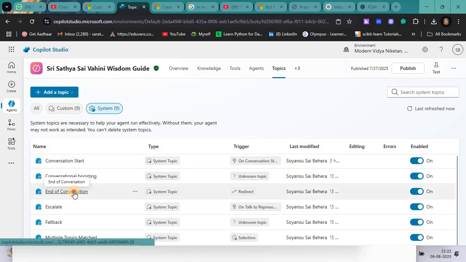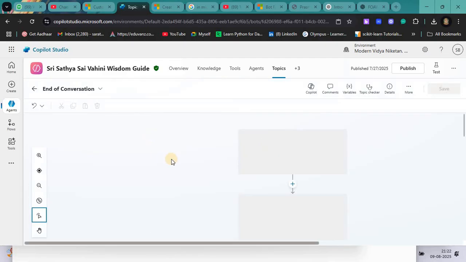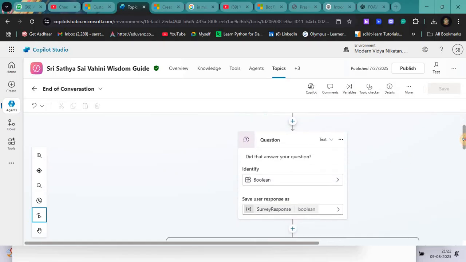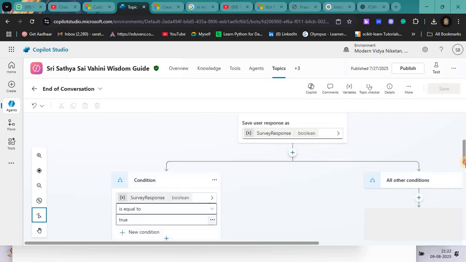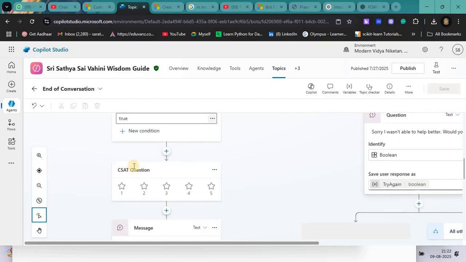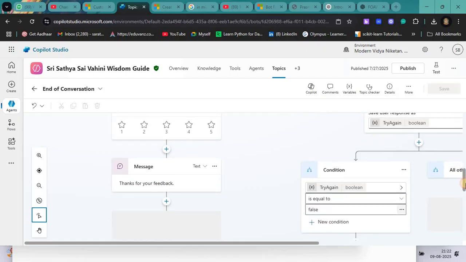Next, end of conversation. For example, I have configured it this way: after the conversation ends, the bot will ask, did that answer your question? It takes boolean data, yes or no. Once it gets yes or no, there are different conditions. If it is true, you can ask for a rating.